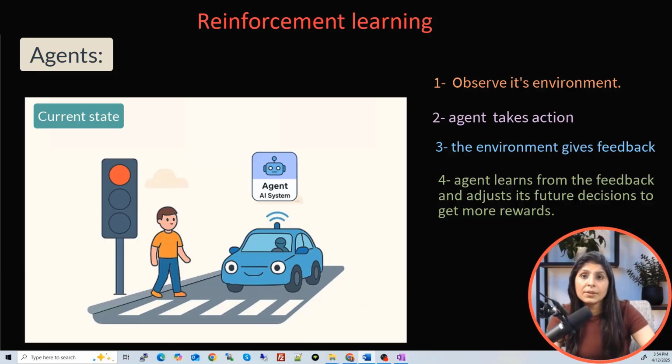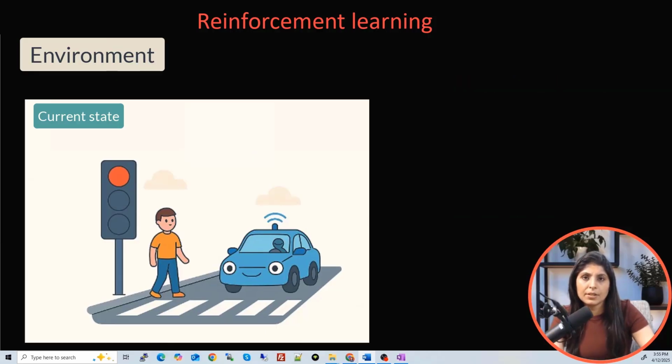Also remember that the agent doesn't control the environment. It only controls its actions. Just remember this thing: the agent can't control what is happening in the environment. The agent can only control its own actions. Let's understand the environment. The environment is everything which is outside the agent. It is the world where the agent lives in and interacts with.